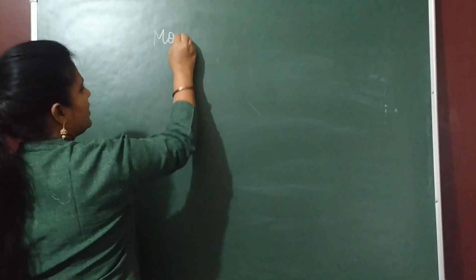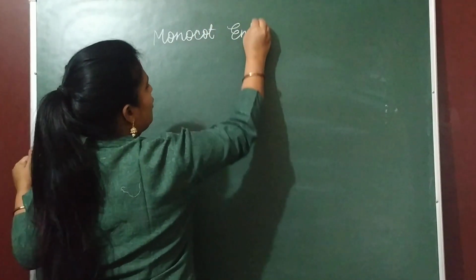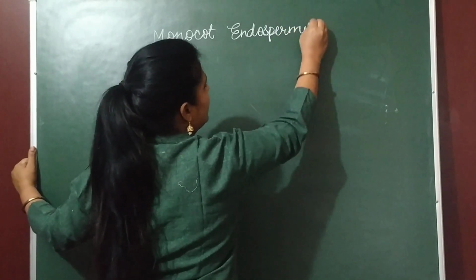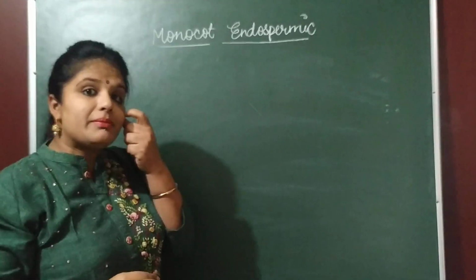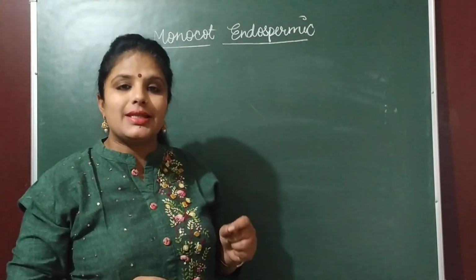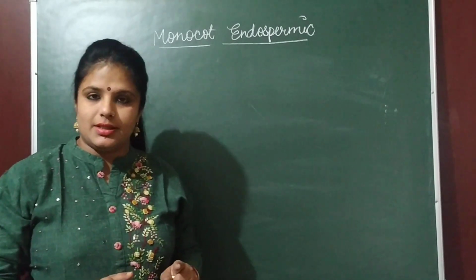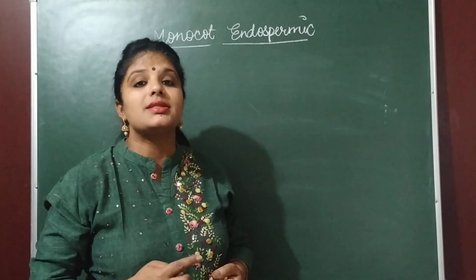Hello students, today's topic is monocot endospermic seed. What is the meaning of monocot? Monocot means a single cotyledon is there, and endospermic means the endosperm is there. It means, see, endosperm is present in every seed, but endosperm may be consumed or may be conserved.